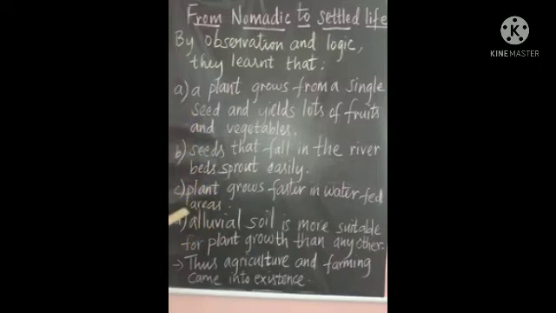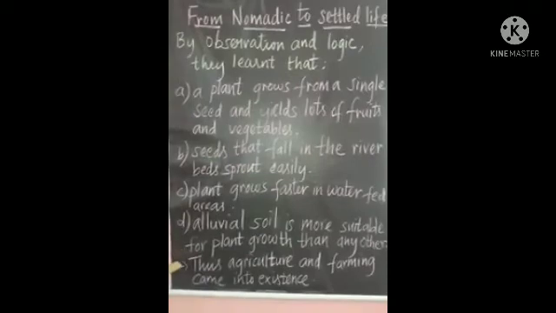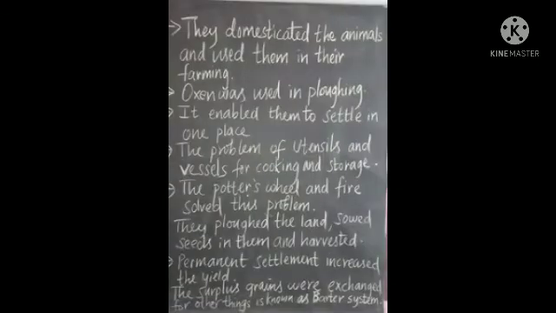All this by observation only, they came to know that if it can grow on its own, a seed can yield a lot of fruits and vegetables. If proper sowing and nurturing is given, they could increase the number of plants. So with this, agriculture and farming came into existence. Now we are going to see how man started doing agriculture, how he engaged in farming and agriculture.